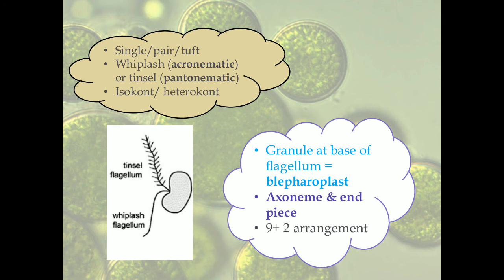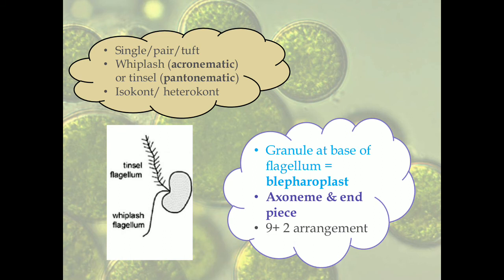Now the whiplash type of flagella are those which have a smooth surface. As you can see here, it's a smooth surface. So these are also called acronematic or Peitschengeissel flagella, which have a smooth surface, whereas tinsel flagella or pantonematic or Flimmergeissel flagella are those which have many rows of minute hair, fine flimmer-like hair on the main flagellum strand. So there is a main flagellum strand to which there are rows of fine flimmer hair that are attached. This kind of flagellum is called a tinsel flagellum or a pantonematic flagellum, and the algae can have either type of flagella in it, or it could even have both.